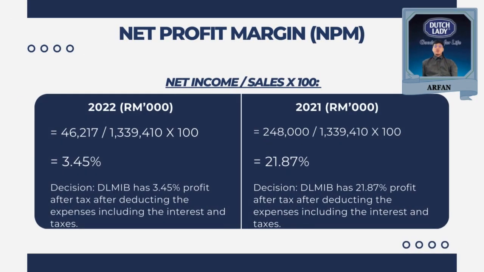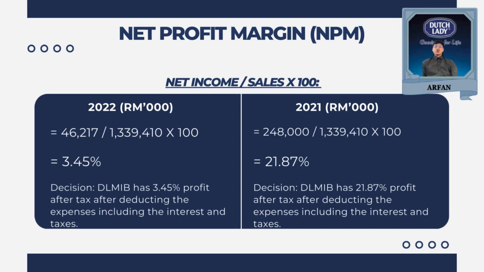What is net profit margin? Net profit margin is a metric used in finance to provide a comprehensive view of the company's overall profitability. The calculation is dividing the aggregate amount of net income by the sales times 100.